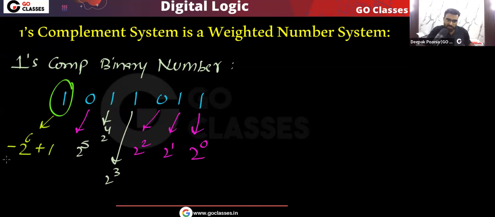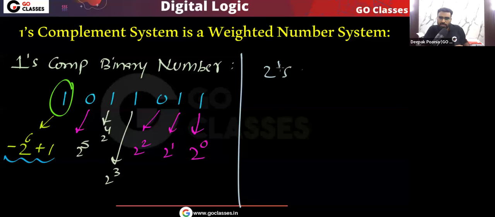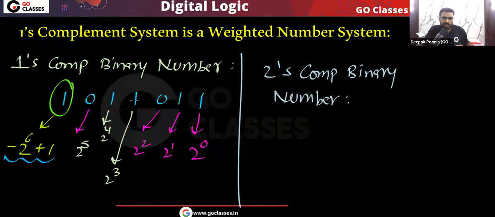This is the only difference. Remember, if you have a 2's complement number, then what are the weights? We have already seen that the 2's complement number system is also a weighted number system. If you have a 2's complement binary number, consider the same number. Let's assume 1011.